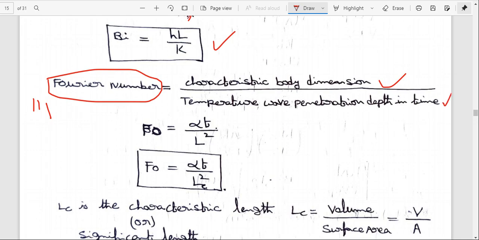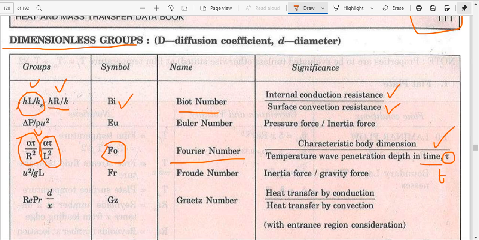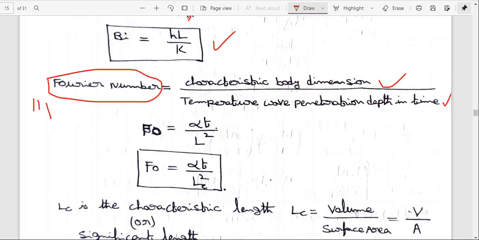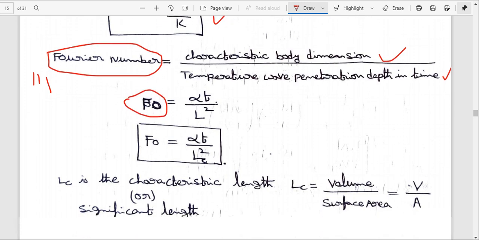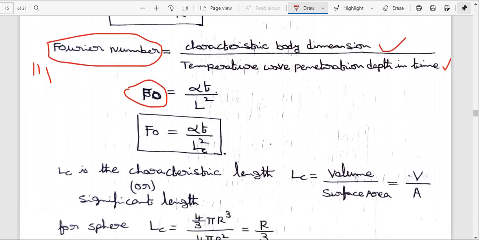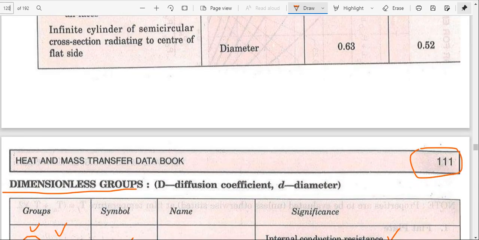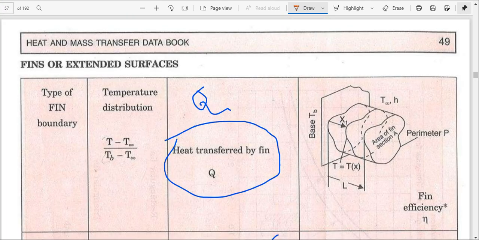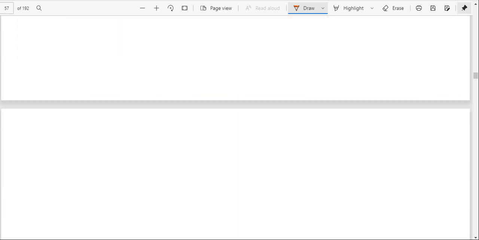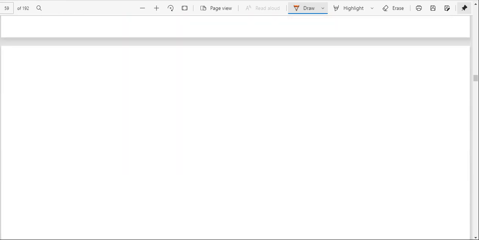So what is the Fourier number? The symbol is Fo. So Fo equals alpha t divided by L squared. Here L is the characteristic length, or otherwise the significant length.